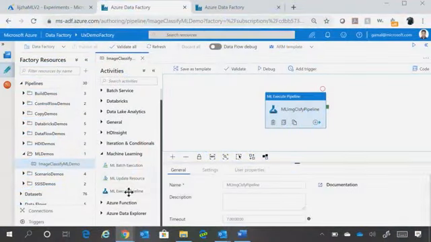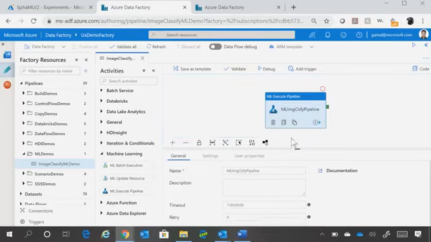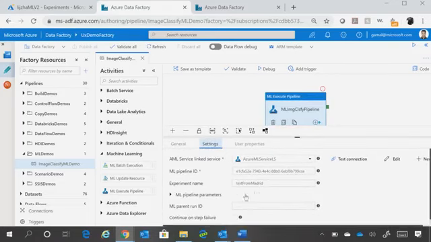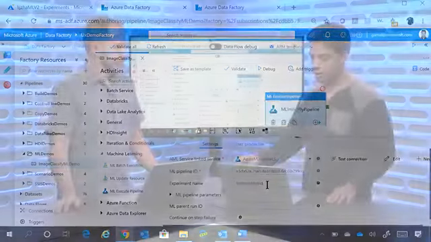You can drag and drop the machine learning pipeline activity onto the canvas, and now you can essentially call the machine learning experiment. If you go in the settings tab, you can call the ML pipeline by just providing the ID. And over a period of time, we are making this experience better. We're going to add a drop down, which will automatically list all the pipelines that you have access to, and the corresponding experiments. So you don't have to type it. It will just be a pure selection.